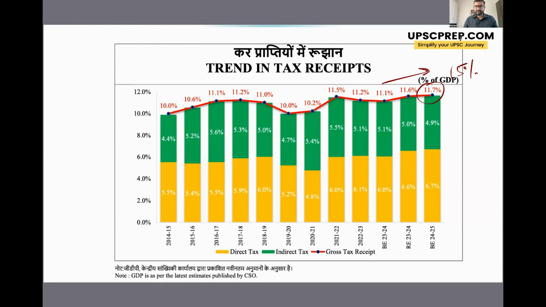And for the wealthier or advanced nations like the USA or some European countries, this goes as high as 25 to 30%. And a higher tax to GDP ratio is an indicator of the wealth or prosperity of the nation, right? So India still has a long way to go, but the trend is towards an increasing tax to GDP ratio.